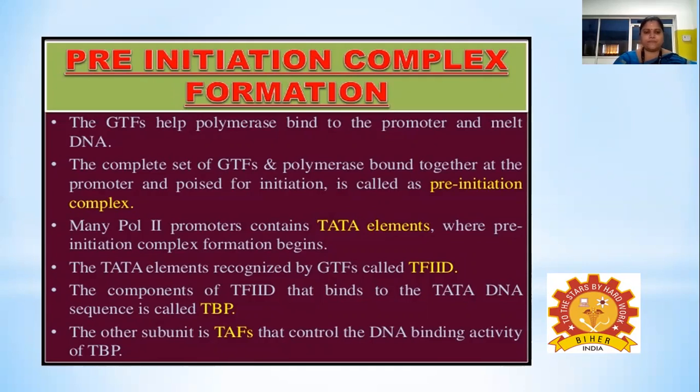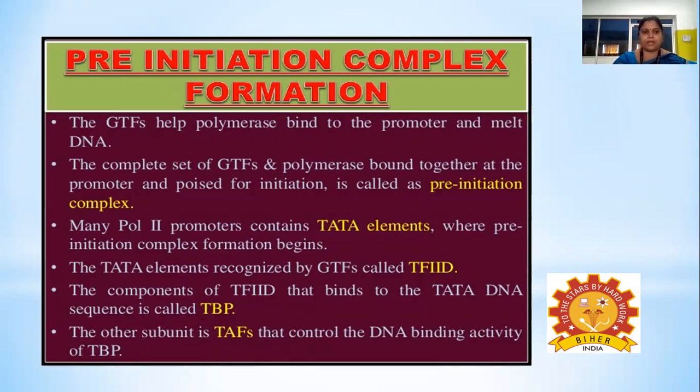The complete set of GTFs and the polymerase bind together at the promoter region and pause for initiation, which is called the pre-initiation complex. It means the assembly of various proteins and transcription factors at the site of the promoter for the initiation is called the pre-initiation complex.